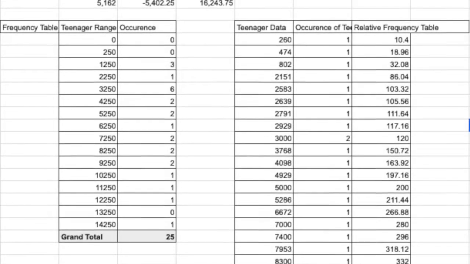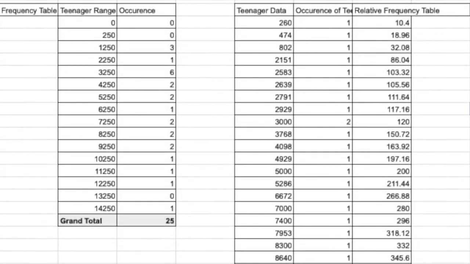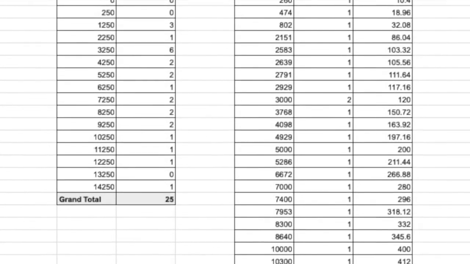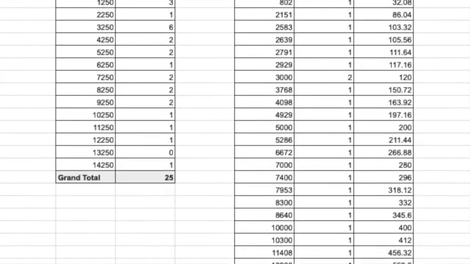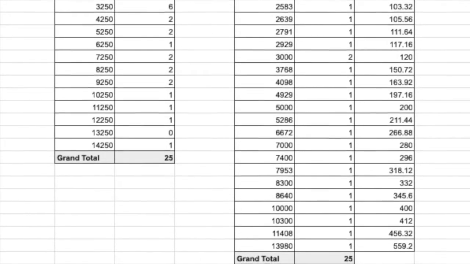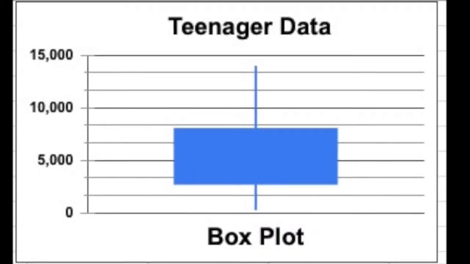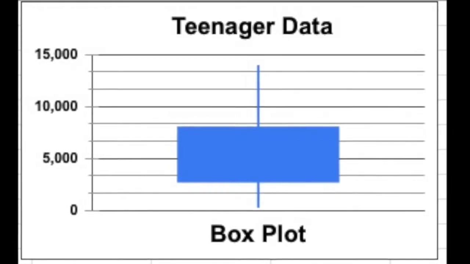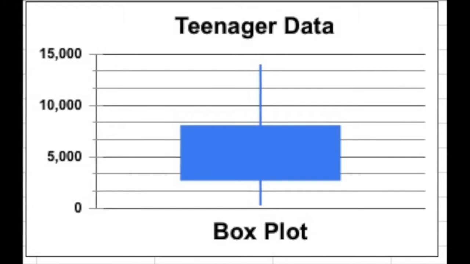For the frequency table for teenagers, there was a lot of frequency between the 3,000 and 4,000 step range. And for the relative frequency table, there were two separate recordings of 3,000 steps taken, and this was the only double set of data. This box plot shows that the teenager data ranged from 260 to 13,980.